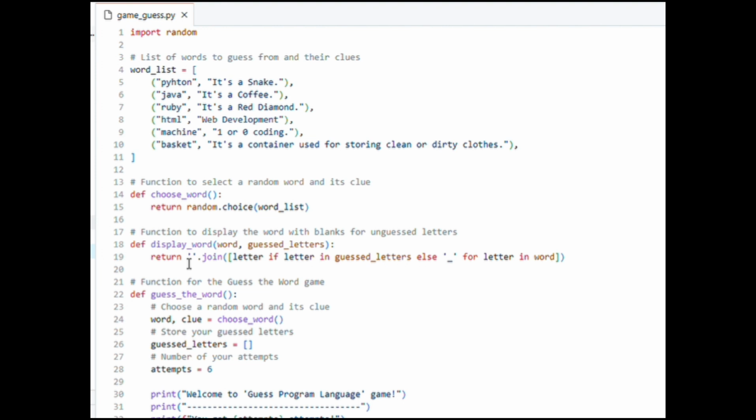Also, I import random in my code. Then I use join, length, append, and isdigit.